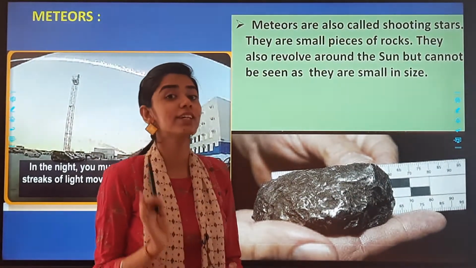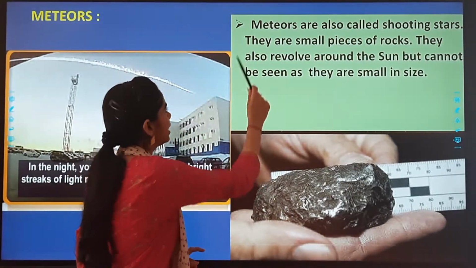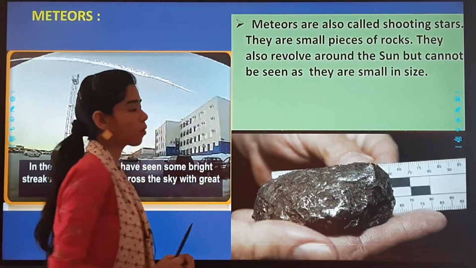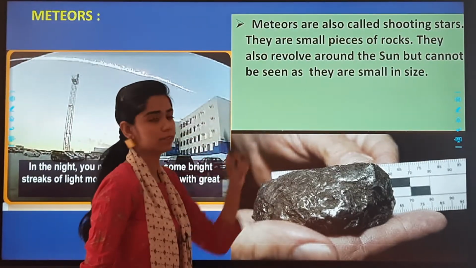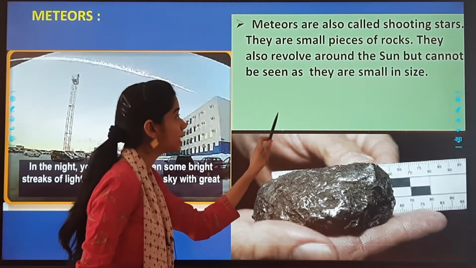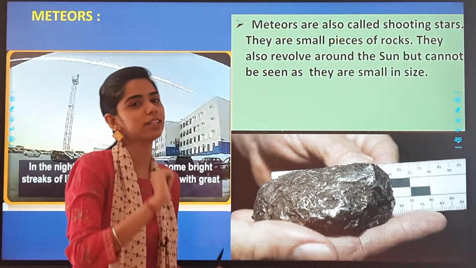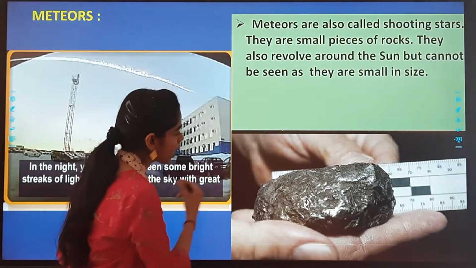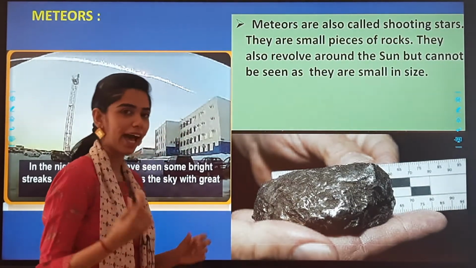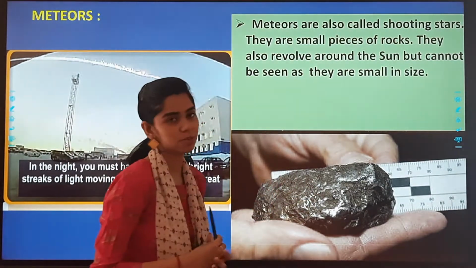What is it known as? Shooting stars. They are small pieces of rocks. They also revolve around the sun, but cannot be seen as they are small in size. You can look at the picture. This is the size of the meteors, and it's very small.